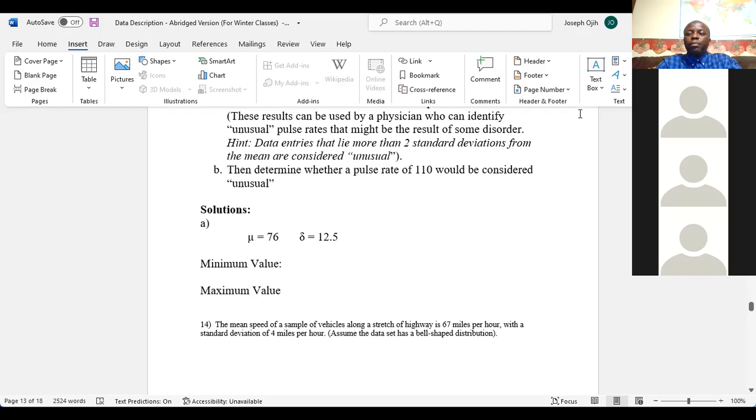So for the lower side, we'll have the mean minus 2 times the standard deviation, which gives us 76 minus 2 times 12.5.